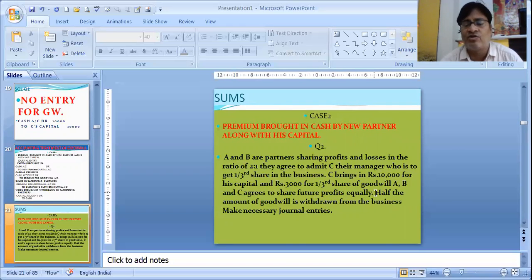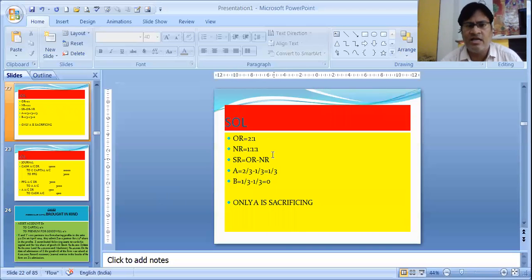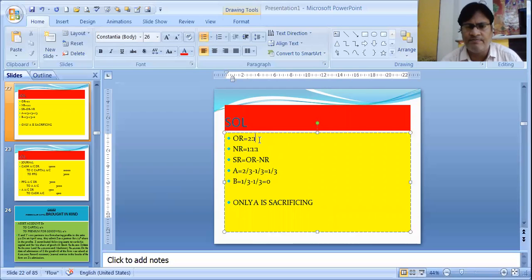Now, they have also given the future profits, that is 1:1:1. Their old ratio is 2:1. New ratio is 1:1:1. Half of the amount of goodwill is withdrawn from the business. Make necessary journal entries. Let's see, old ratio is given 2:1, new ratio 1:1:1. We know that sacrificing ratio is nothing but old ratio minus new ratio.